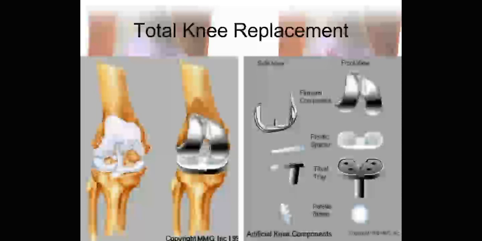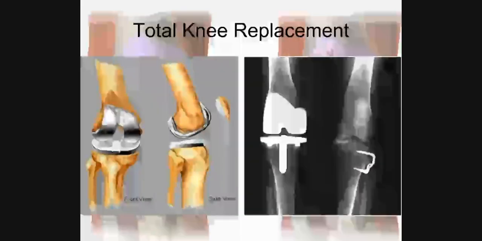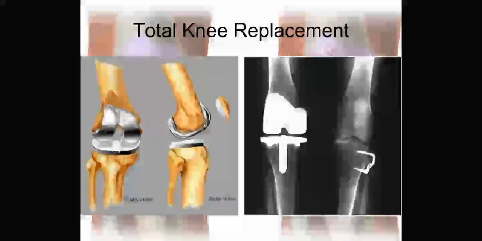What happens in the TKR surgery is the surgeon will remove the degenerated part of the knee joint and it will be replaced by these artificial components. This is the X-ray showing the TKR. After the surgery it will look like this. On X-ray we can see the femoral component as well as the tibial component.